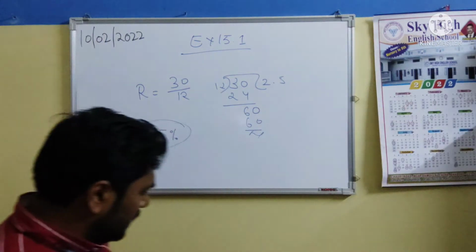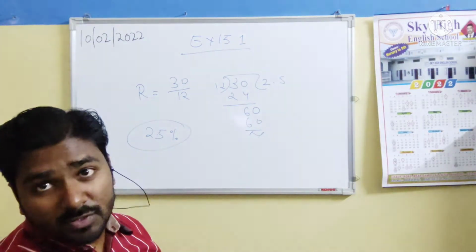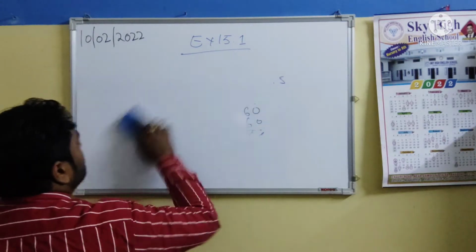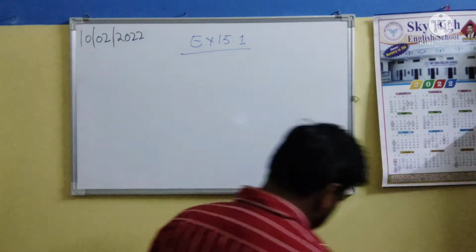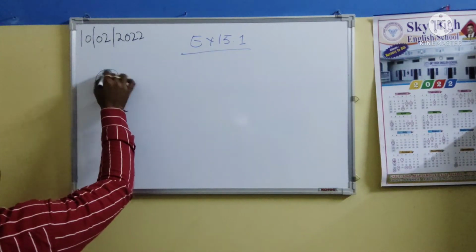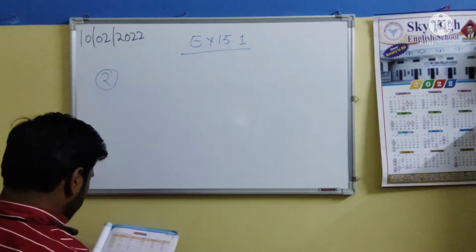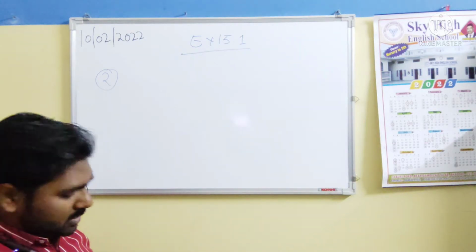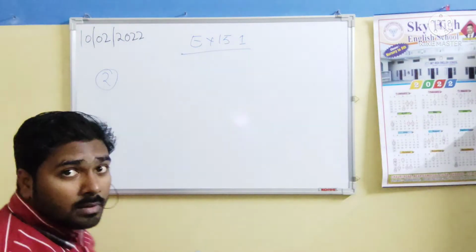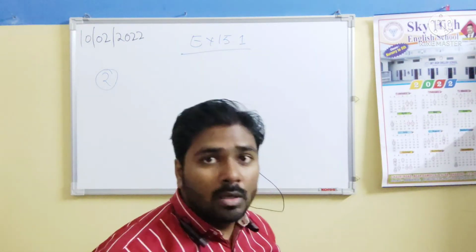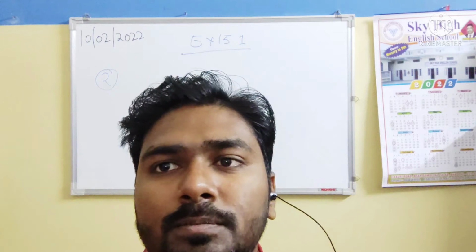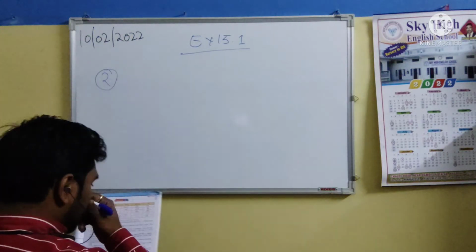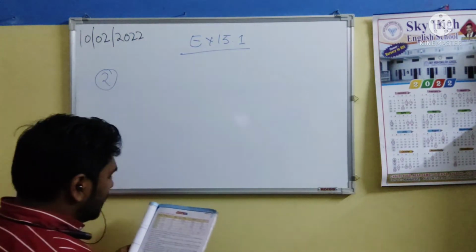I want you all to complete the chart with the help of this formula. Okay, so let me do question number 2. After that we will do the other questions. The question is, find the interest on 1200 rupees for 4 years at the rate of 6 1/2%.